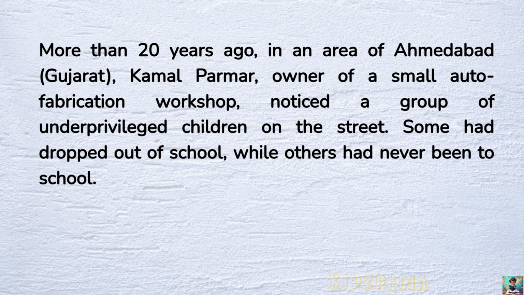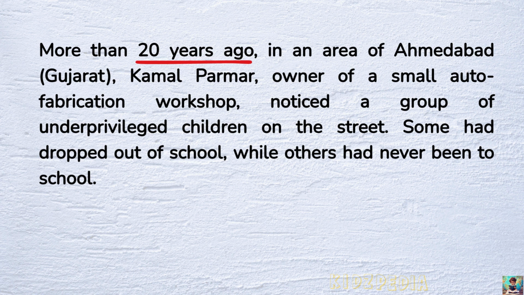More than 20 years ago, in an area of Ahmedabad, Gujarat, Kamal Parmar, owner of a small auto fabrication workshop, noticed a group of underprivileged children on the street. Some had dropped out of school, while others had never been to school.